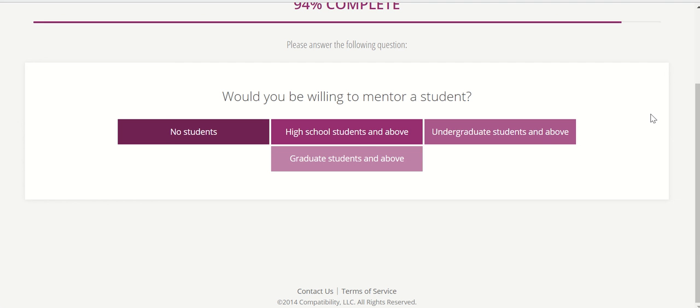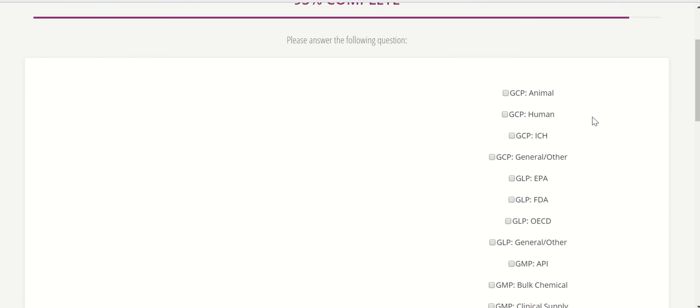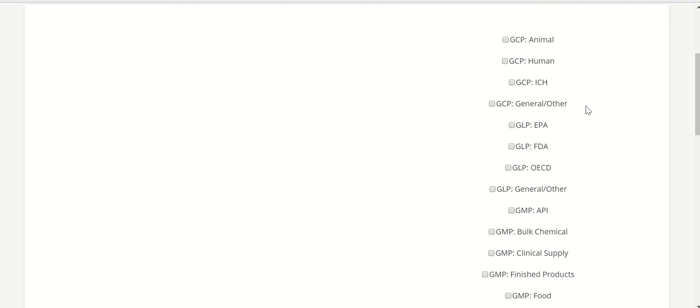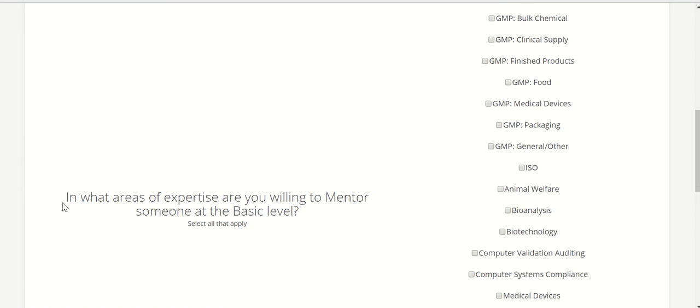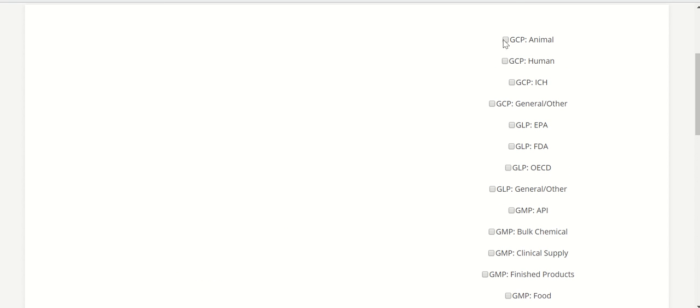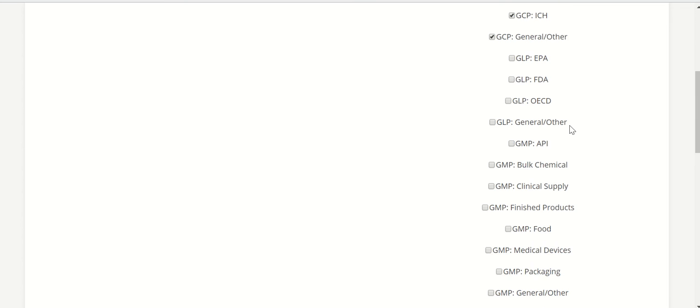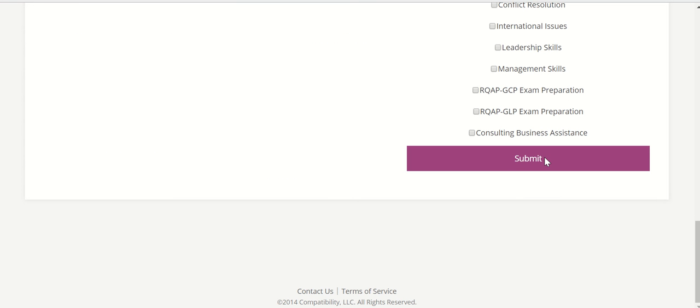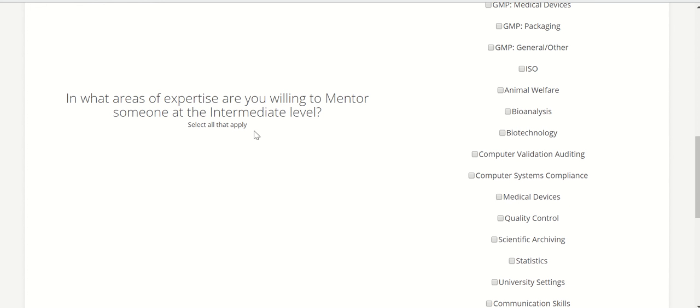And then a question about mentoring students, if you're willing to mentor students. Then this question asks about your areas of expertise at the basic level. So which areas are you comfortable mentoring someone on at the basic level? When you've selected those, go down and click submit, and I realize it does not look like it moved to a new question, but I promise it did.